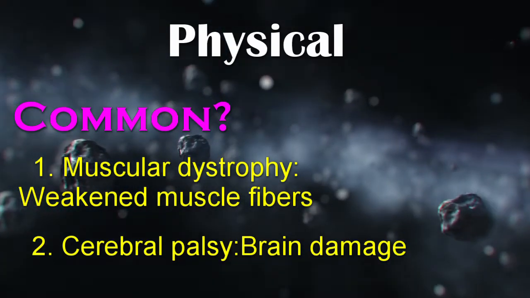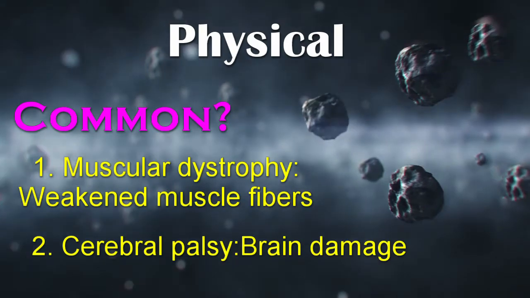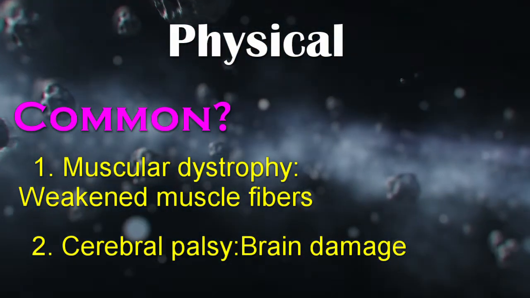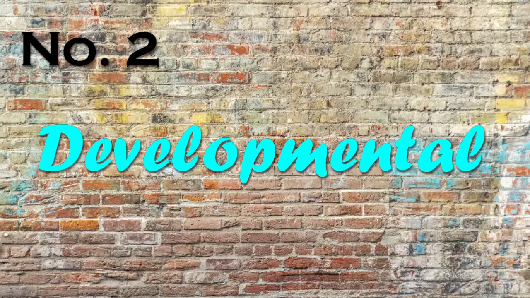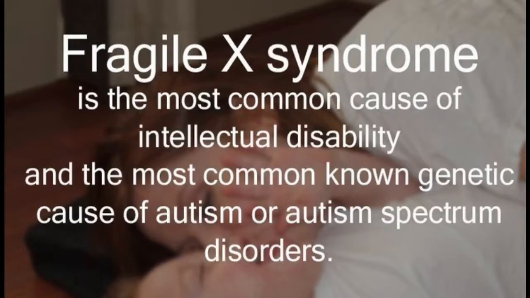A child with muscular dystrophy will have weakened muscle fibers, while a child with cerebral palsy will have brain damage. Children with physical problems often require special healthcare support. Number 2. Developmental, like autism, Down syndrome, and Fragile X syndrome.